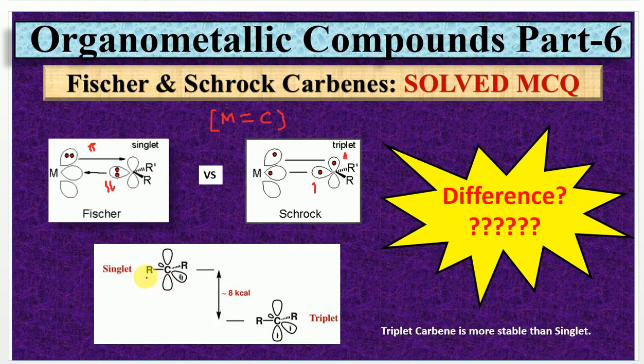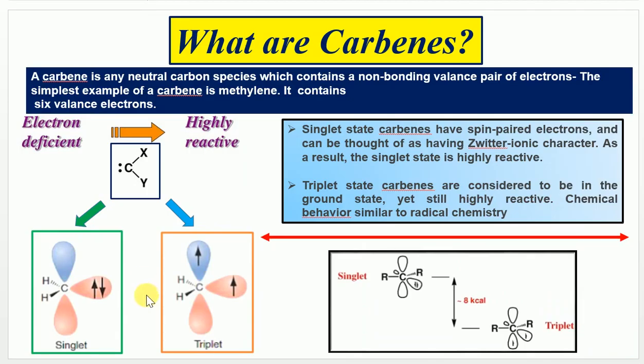So first we will see the definition of a carbene. What is the definition of a carbene? Carbenes are neutral carbon species which contain a non-bonding pair of electrons. The simplest example of a carbene is CH2, methylene, which has a non-bonding pair of electrons. How many total valence electrons does it contain? 6.